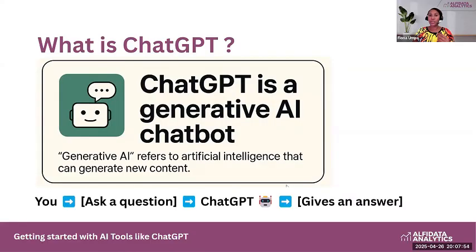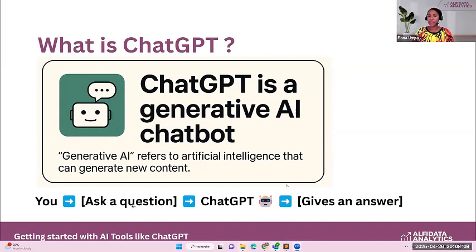When we say generative AI, it refers to the AI that generates new content. We can sum it all up as: you ask the question and ChatGPT will give an answer. And that is ChatGPT.